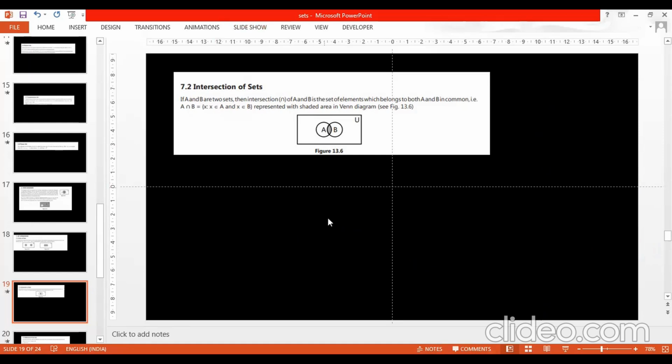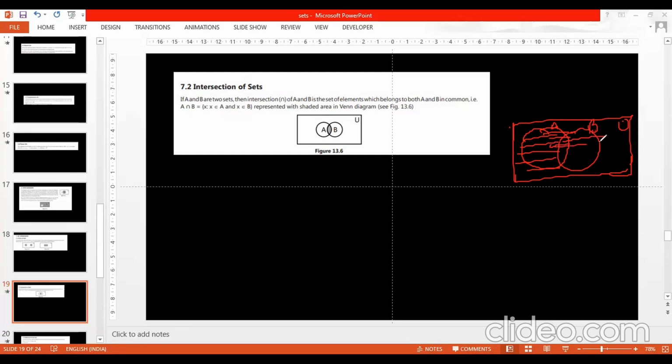Let me observe now. You see, this is my universal set. This is A and this is B. Okay, A and B. So what do you represent? A total you have to represent, and B total you have to represent, and both part also. So how do you represent? In this way, you can represent the A union B. You understand? Very good. Let us go with the next one.